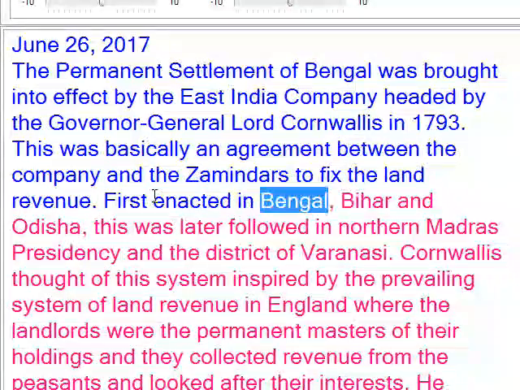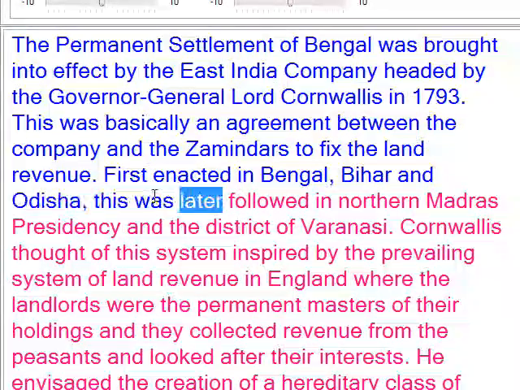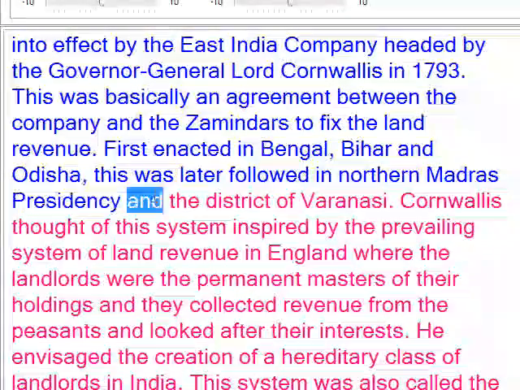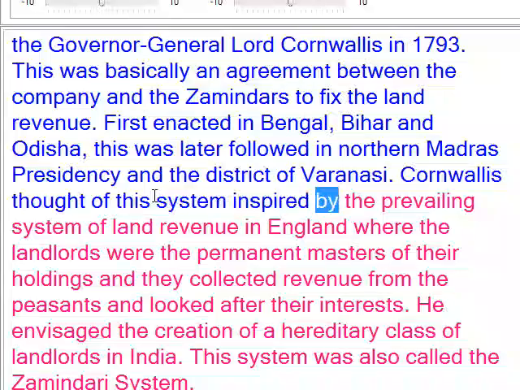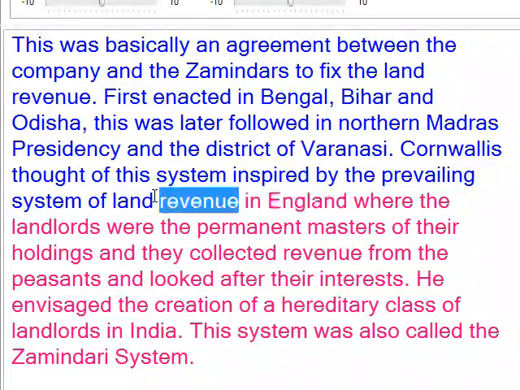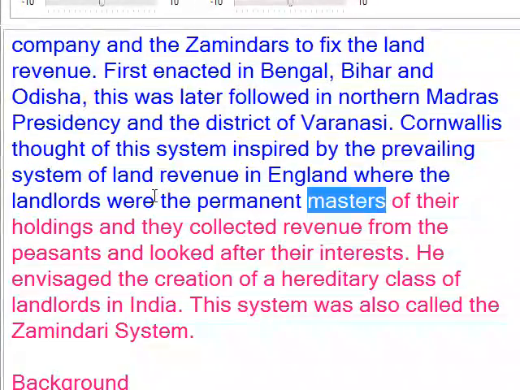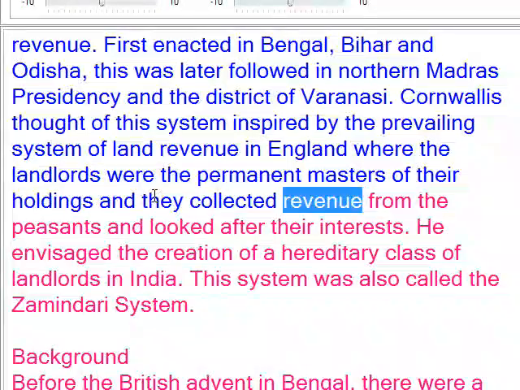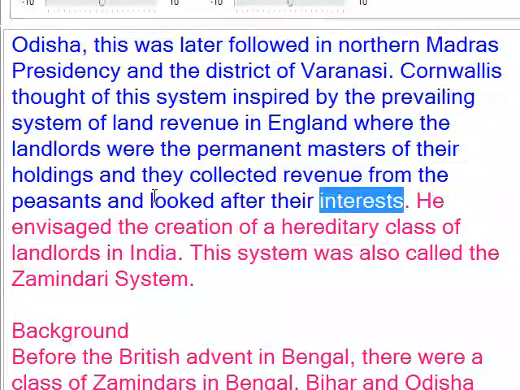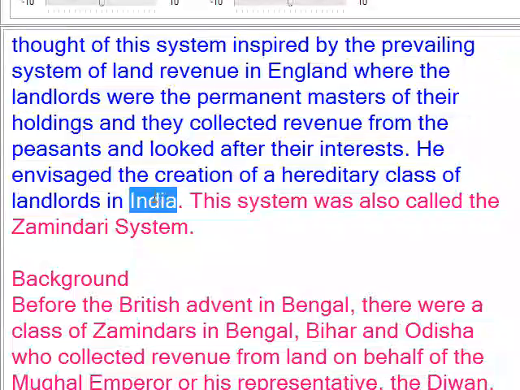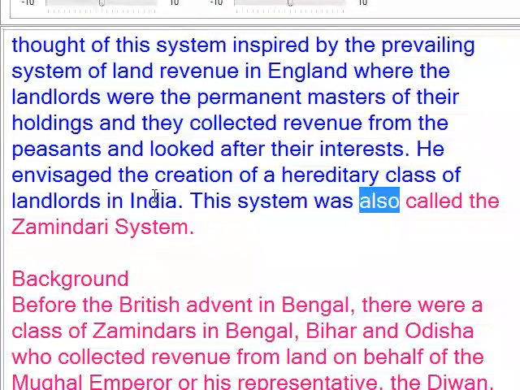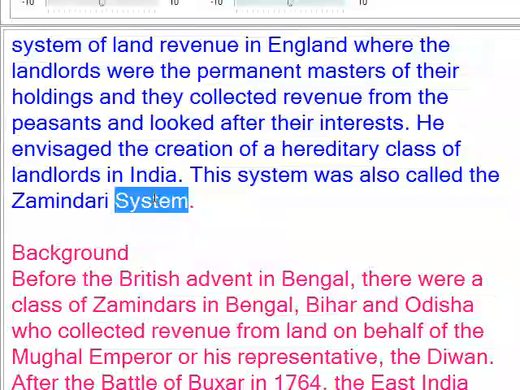First enacted in Bengal, Bihar and Odisha, this was later followed in the Northern Madras Presidency and the district of Varanasi. Cornwallis thought of this system inspired by the prevailing system of land revenue in England, where the landlords were the permanent masters of their holdings and they collected revenue from the peasants and looked after their interests. He envisaged the creation of a hereditary class of landlords in India. This system was also called the zamindari system.